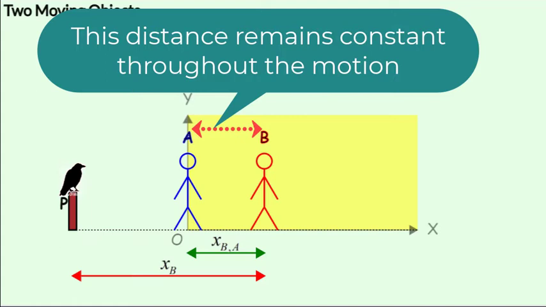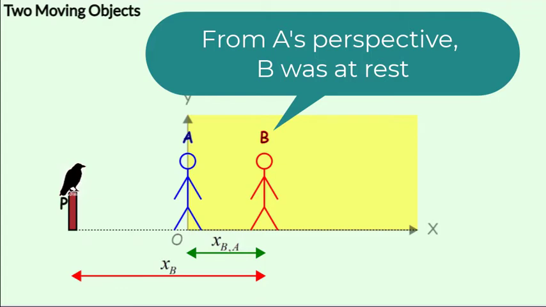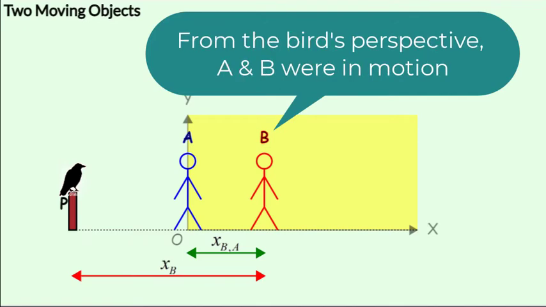And when the frame of reference is attached to A, A thinks he is not moving. Since B is moving with the same velocity as A, or as the frame of reference, from A's point of view, B is stationary or at rest. But from the bird's point of view, both are moving to the right with an equal velocity.